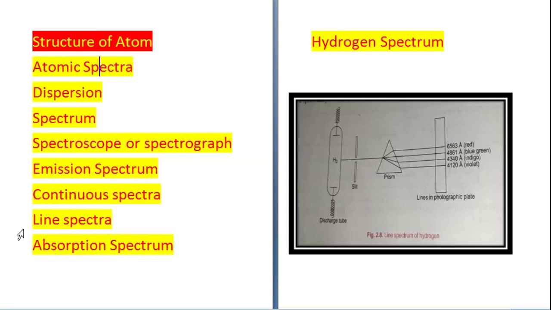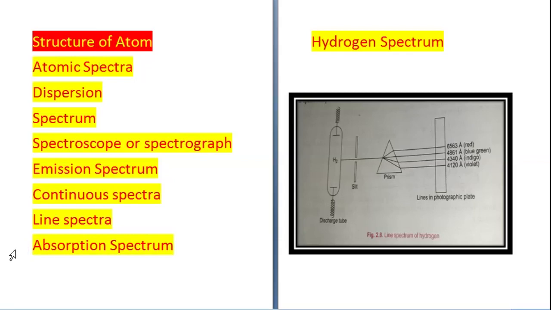So this is called line spectra. For example, sodium gives 2 yellow lines corresponding to wavelengths of 5890 angstrom and 5896 angstrom. Such a spectrum in which separate lines and bands are obtained is called line spectrum.